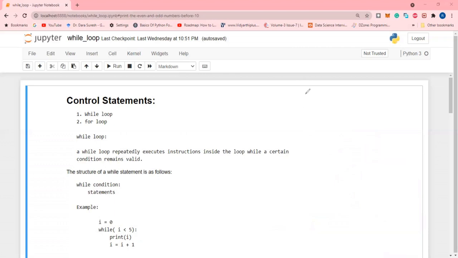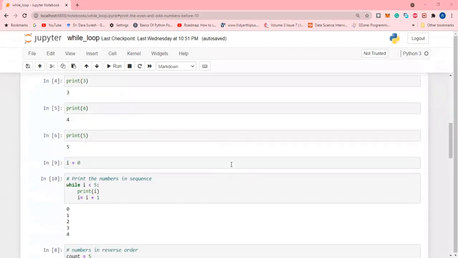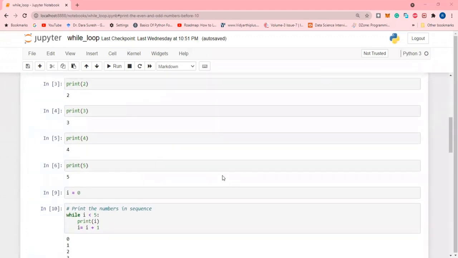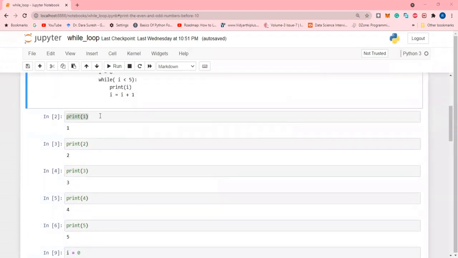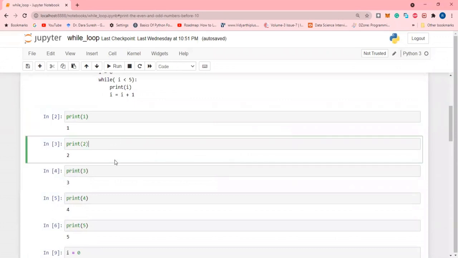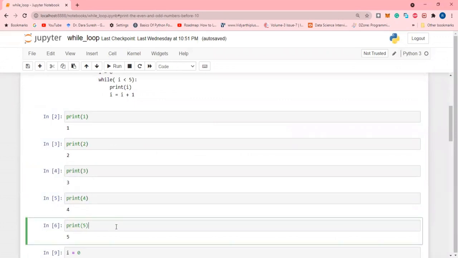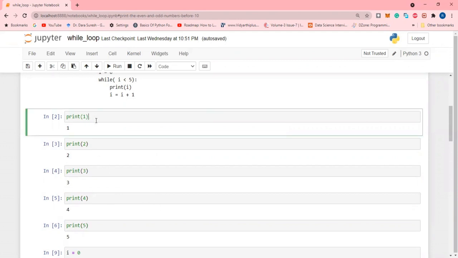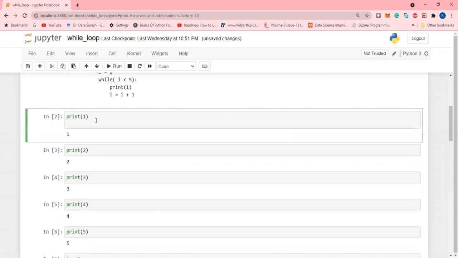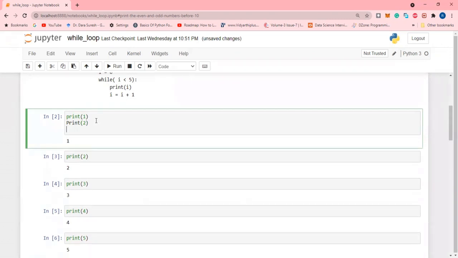Suppose manually I want to print the numbers. I have to write print(1), print(2), print(3), print(4), print(5). Like this, I have to print 5 values, in a single cell I have to write it 5 times.